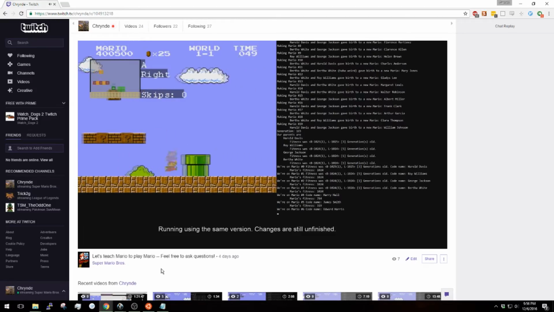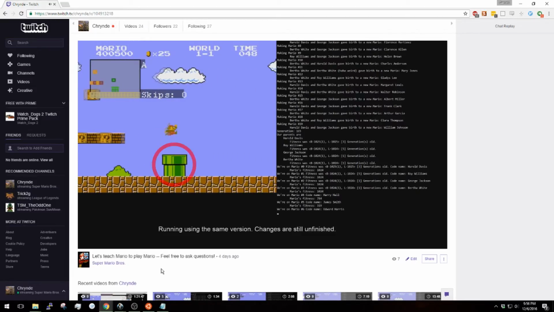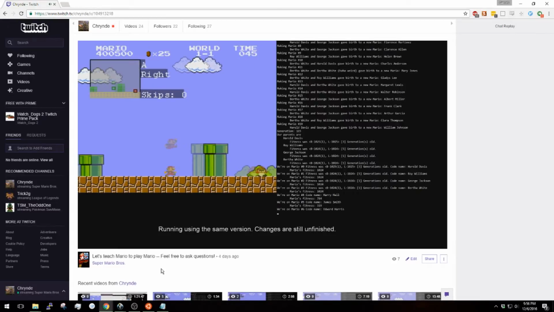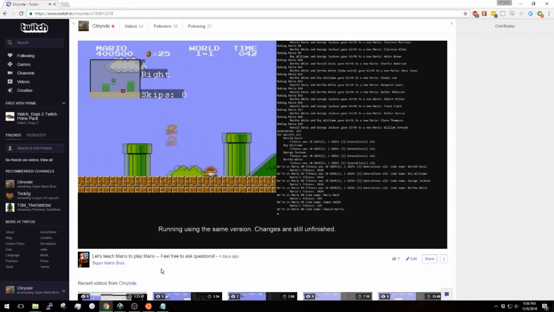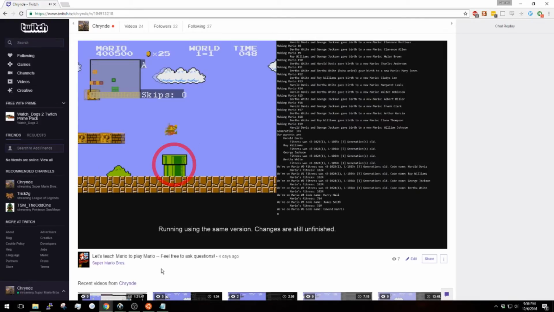So right here you can see that Mario jumps over this pipe. This is because the neural network has correlated this pipe being in this particular spot with hitting the A button. Anytime Mario sees this exact situation, he'll jump.